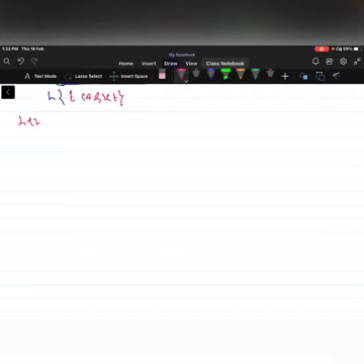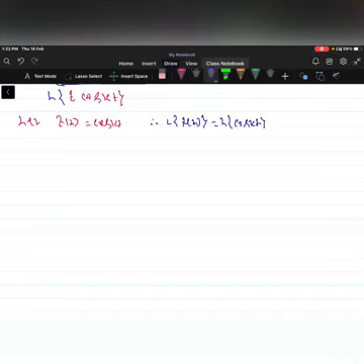Let f of t be equal to cos kt. Therefore, Laplace of f of t is equal to Laplace of cos kt, that is equal to s by s square plus k square, that is equal to F of s.